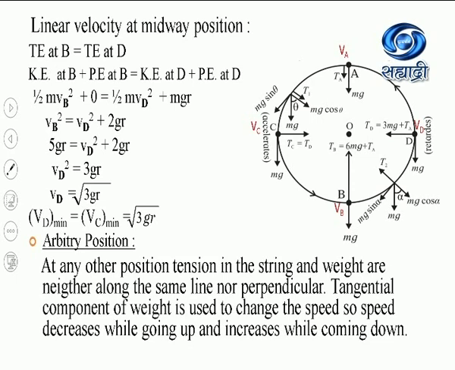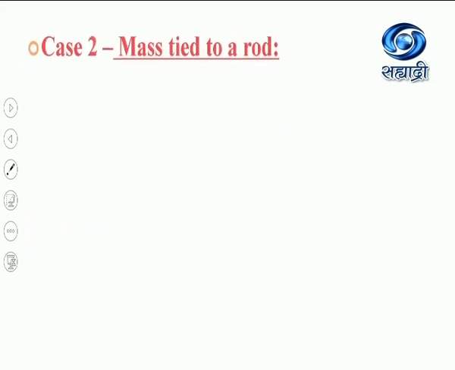So we can say that when the point mass is moving from lowermost to the uppermost position, speed is going on decreasing, and from uppermost to the lowermost position, speed is going on increasing. In this way, we have seen how the speed of the mass tied to a string goes on varying due to the action of the force of gravity.